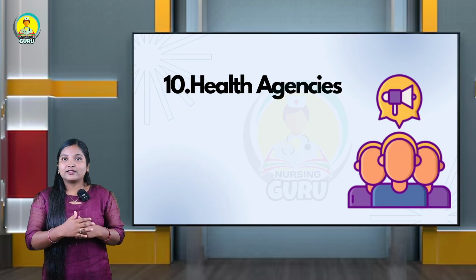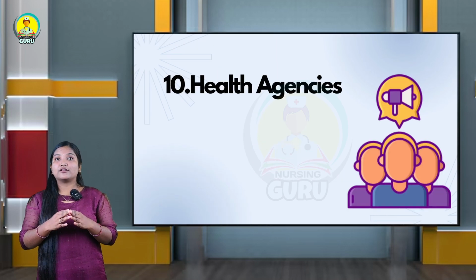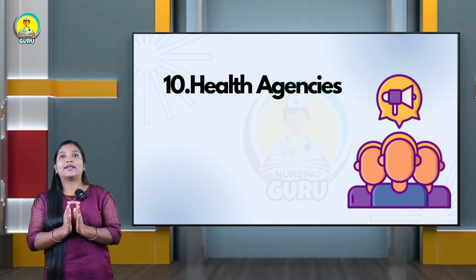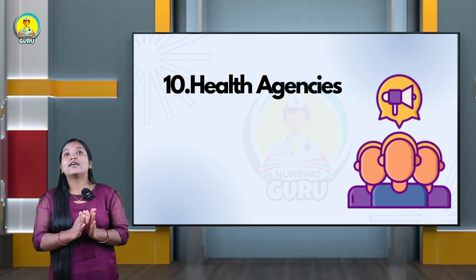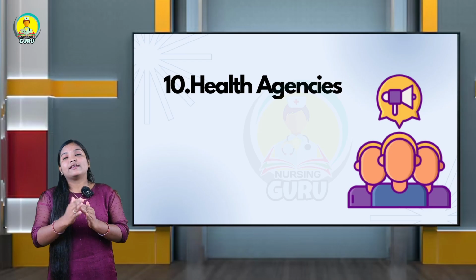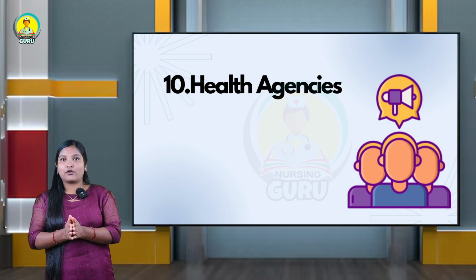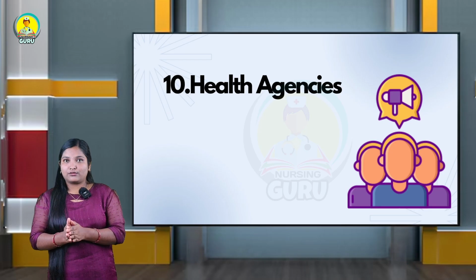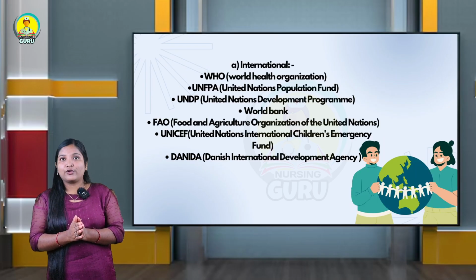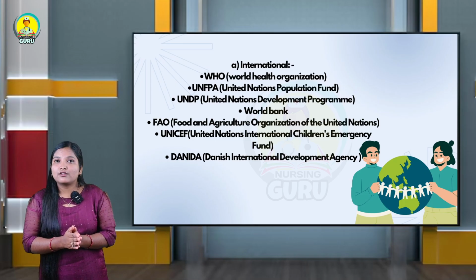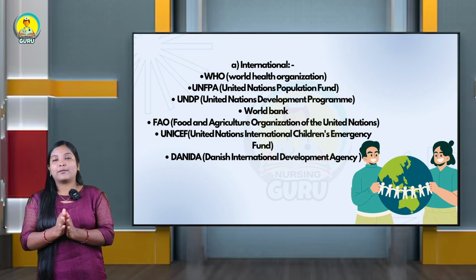The next thing is the 10th unit. In community health nursing, in the 10th unit you will learn about the health agencies. Okay, this is also very important. You have to know about the health agencies, which are national health agencies and international health agencies. In this unit you are going to learn about WHO, UNFPA, UNICEF. Okay, these are the things you are going to study in this unit.